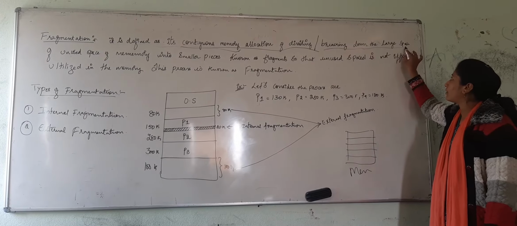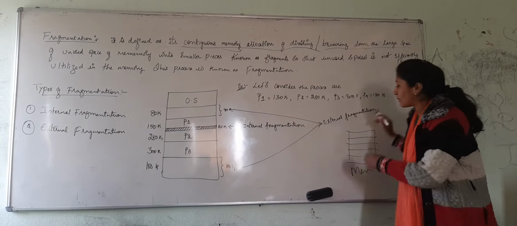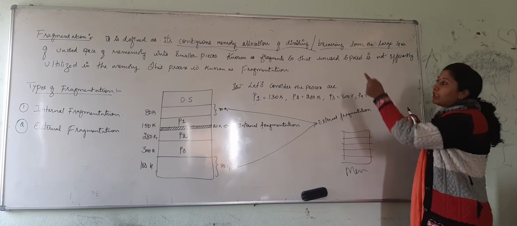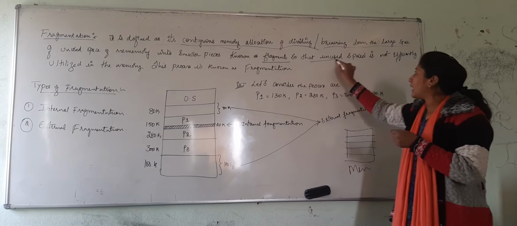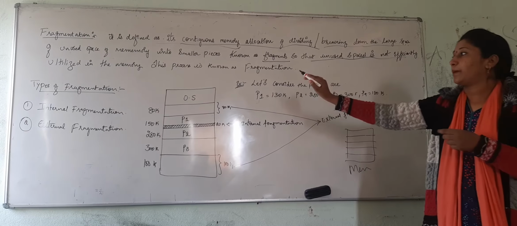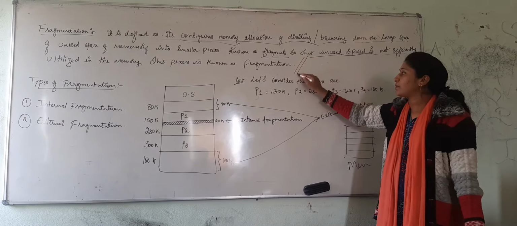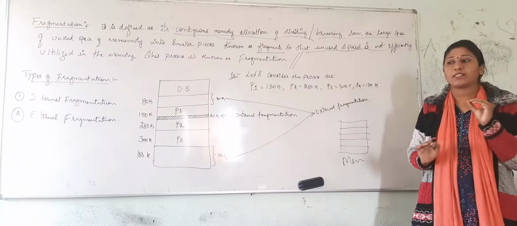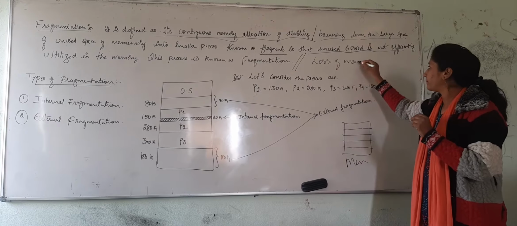It is a contiguous memory allocation by breaking down the larger space of unused memory into smaller pieces, which we call fragments, so that the unused space is not efficiently utilized in the memory. This process is known as fragmentation. In short, fragmentation is a loss of memory.